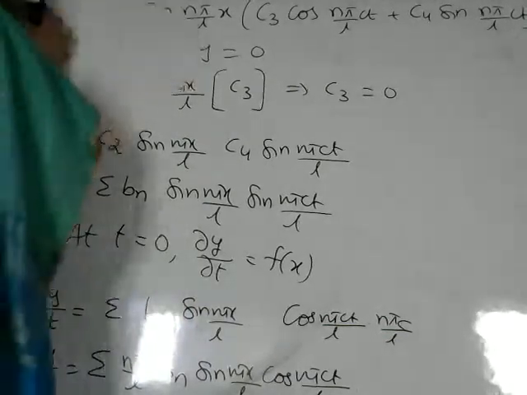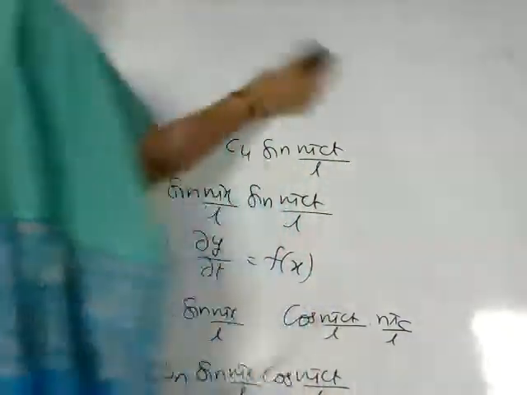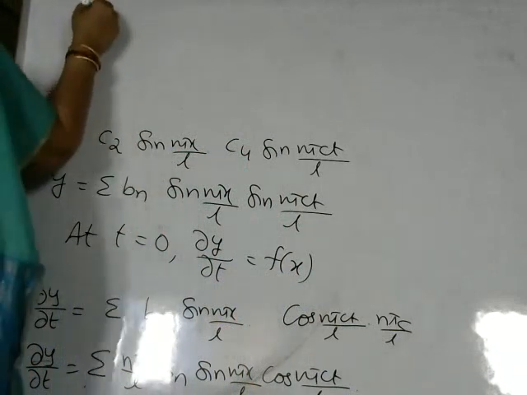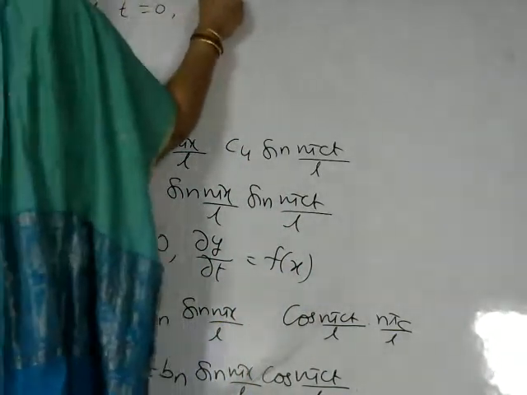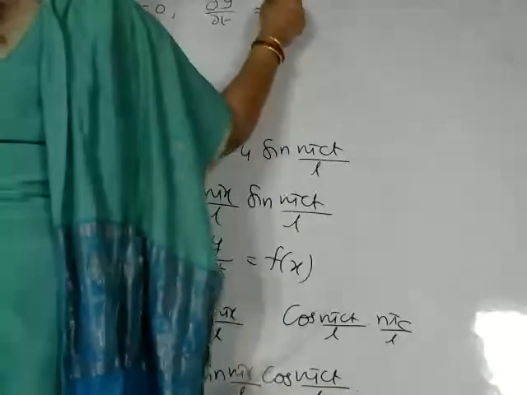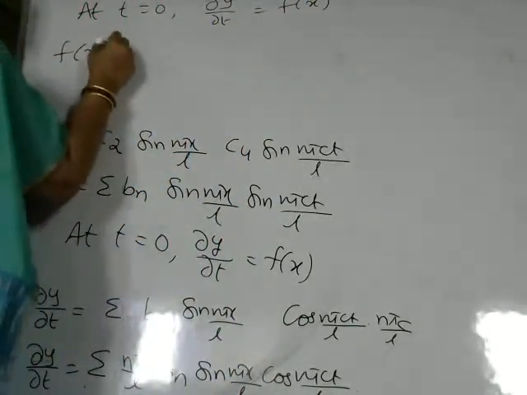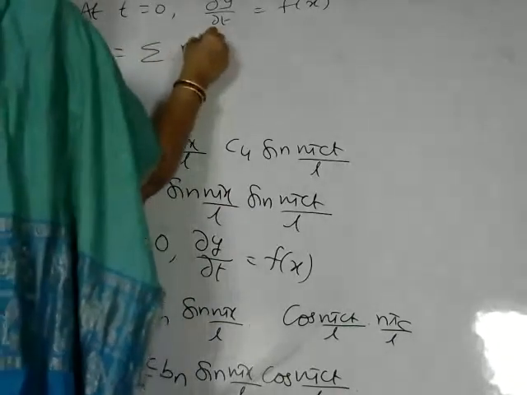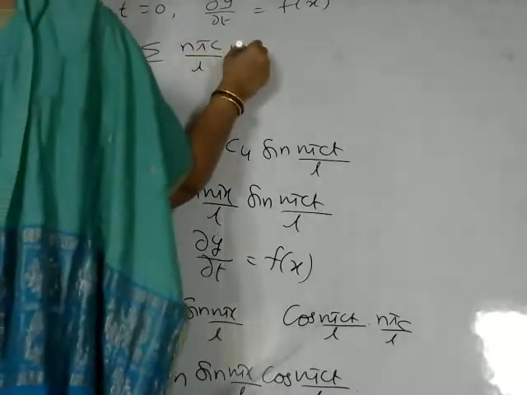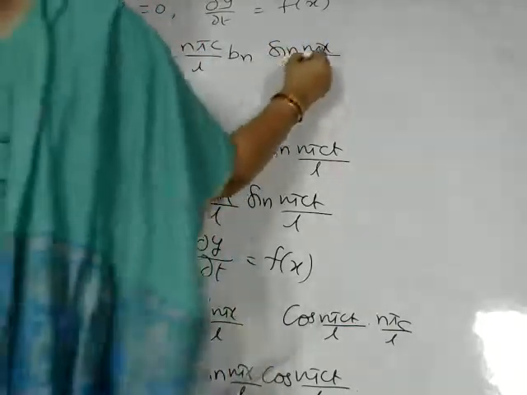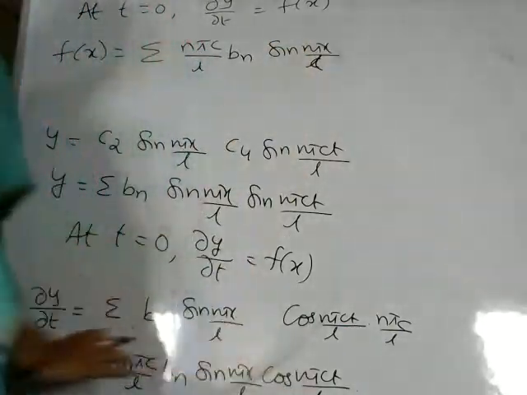Now we substitute the fourth condition. What is the fourth condition? Initially, it is having some velocity. Means at t is equal to 0, dou y by dou t value is equal to f of x. So f of x is equal to sigma n pi c by L bn sin n pi x by L, cos 0 is 1.